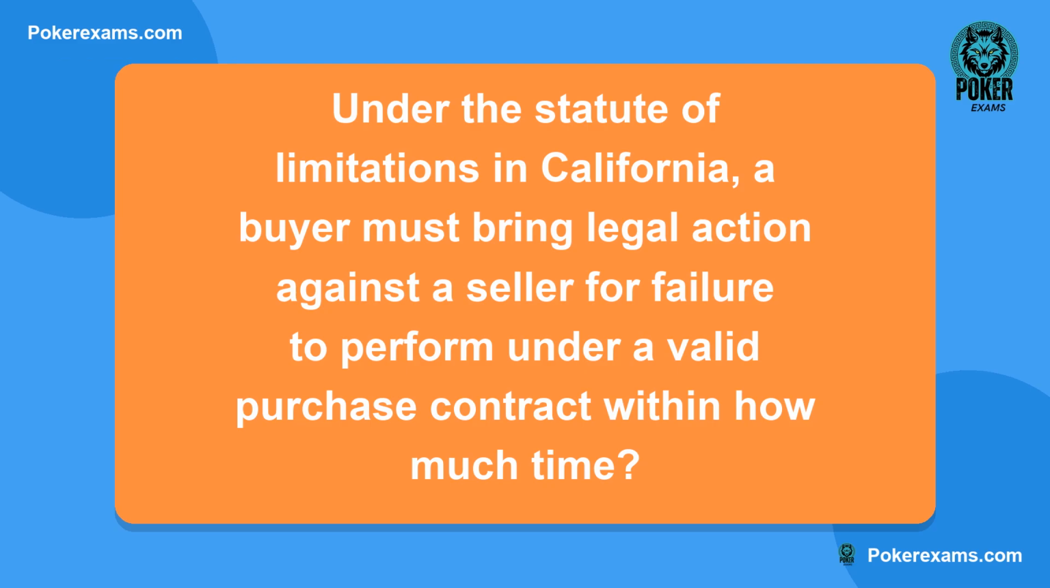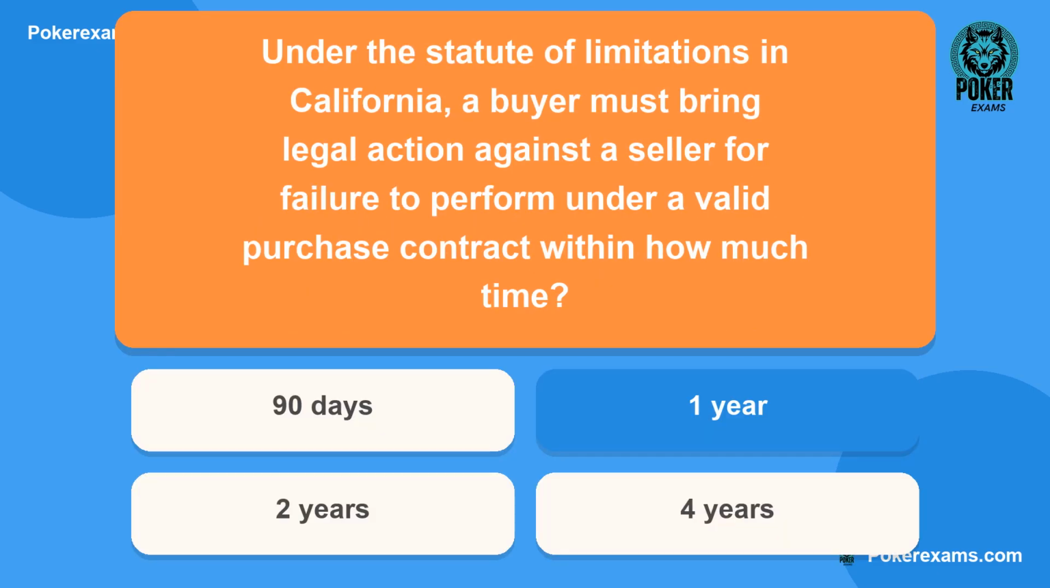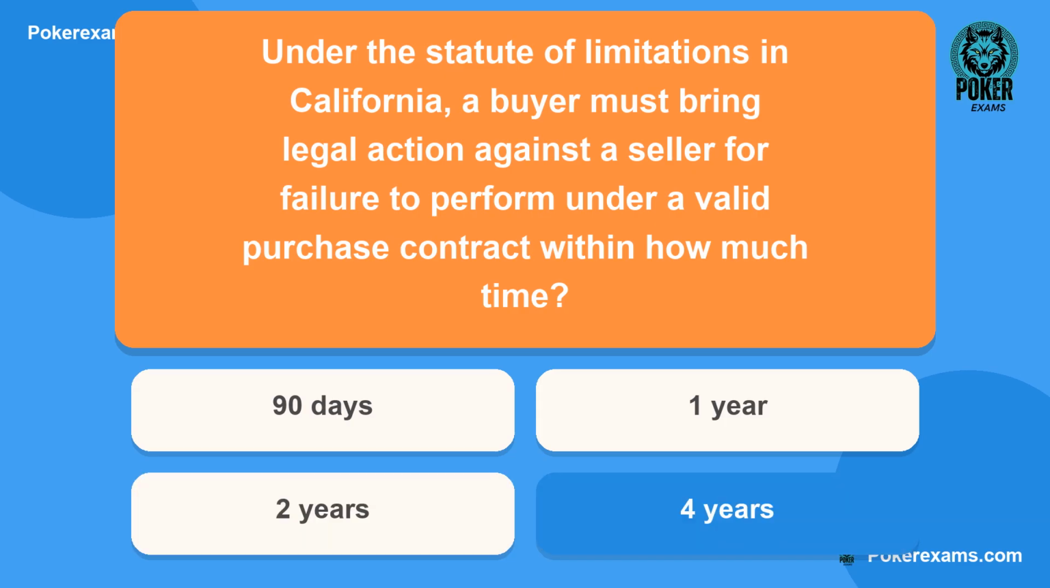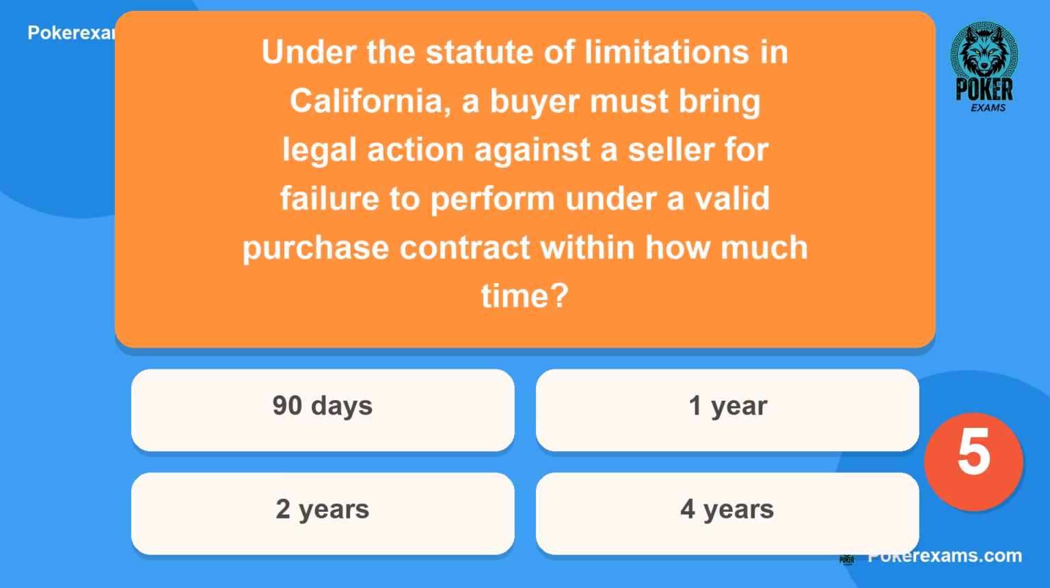Next question. Under the statute of limitations in California, a buyer must bring legal action against a seller for failure to perform under a valid purchase contract within how much time? Is it A, 90 days? Or B, 1 year? Could it be C, 2 years? Or lastly, D, 4 years?